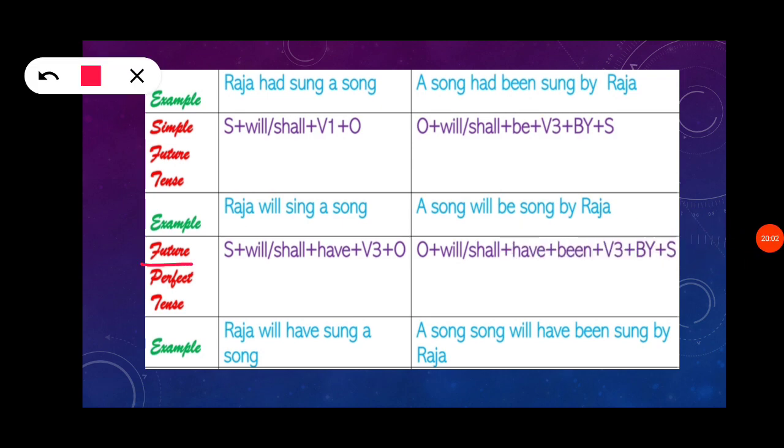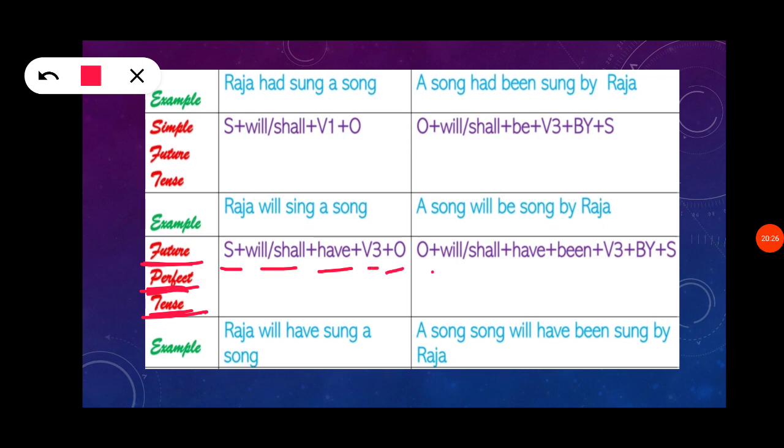The last rule is future perfect tense. We don't have continuous tense. In present tense we have present continuous and past continuous, but coming to future, we can't change future continuous tense to passive form. Future perfect tense: subject will or shall plus have plus verb 3 plus object.